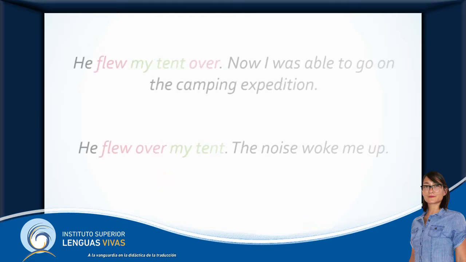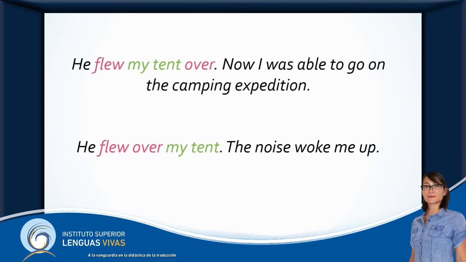Let's see another example. In this case, the phrasal verb is fly over. "He flew my tent over. Now I was able to go on the camping expedition." And "he flew over my tent. The noise woke me up." In the first example, fly something over means to bring or send something by plane. In this case, the tent was brought by plane. In the second example, fly over something means to pass above something in an aircraft. So it means he passed above my tent in an airplane, for example.